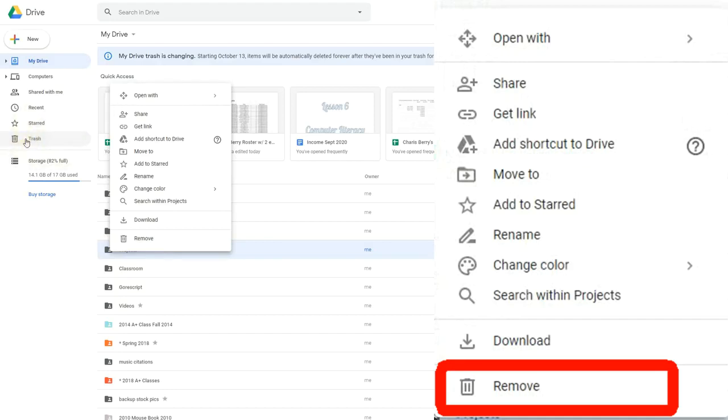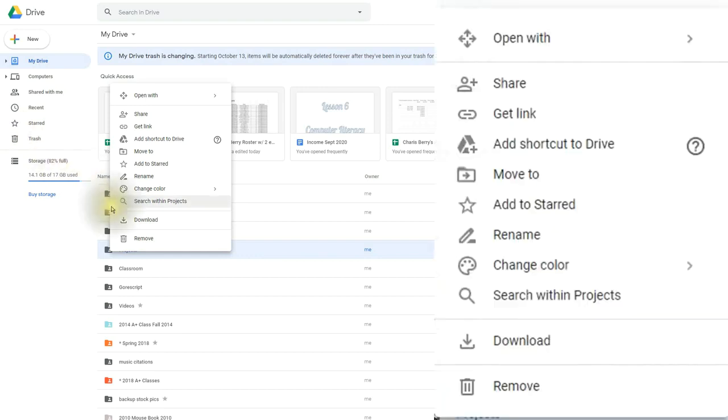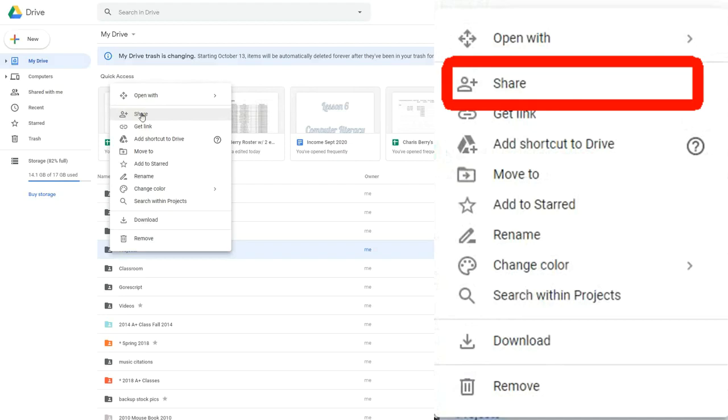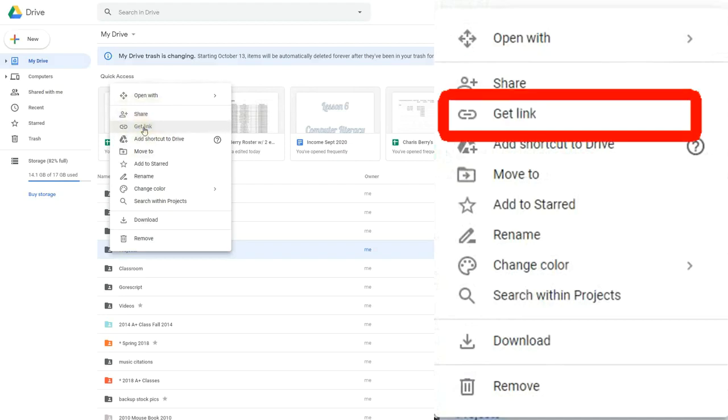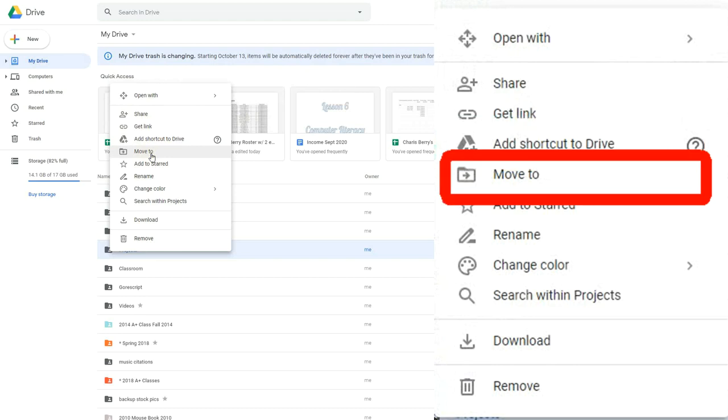You can actually empty the trash if you need to, or it will purge out of the system eventually. Other options that we see here would be such as open with. It can actually open it with your other apps that you've installed. You can share it with others. You can get a link. You can add a shortcut to the drive. You can move it to another folder. And that's a great way to organize your work.